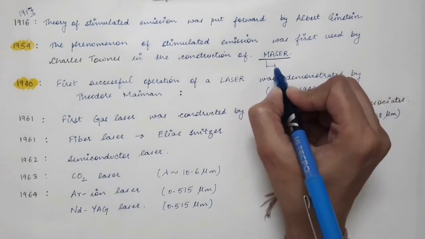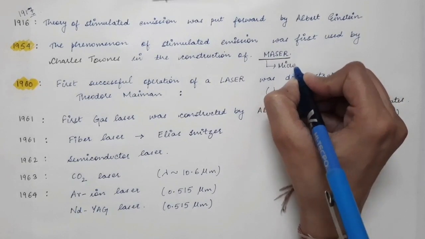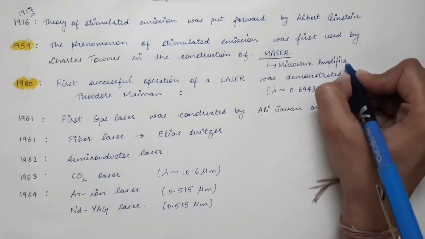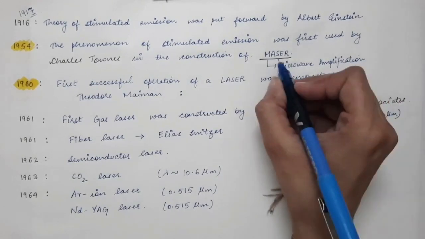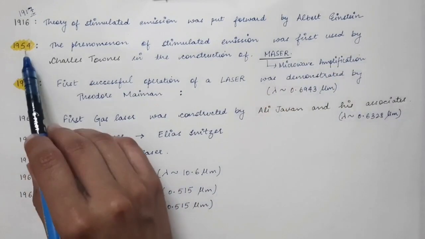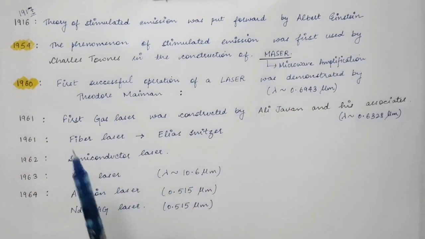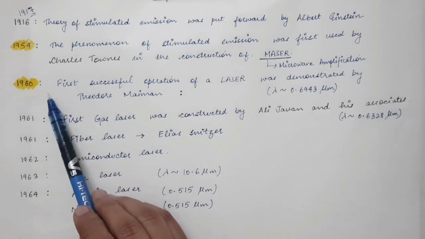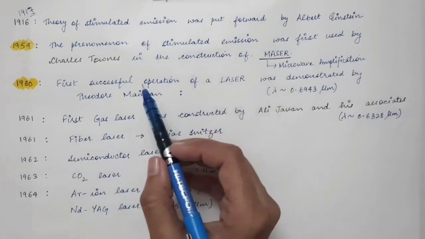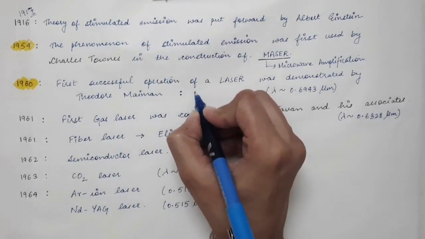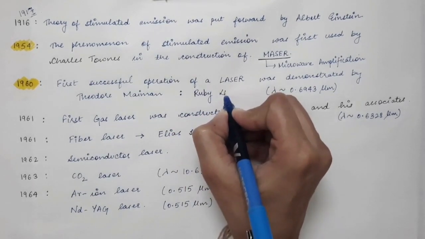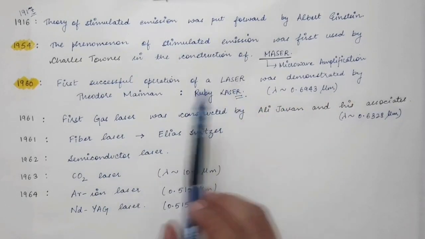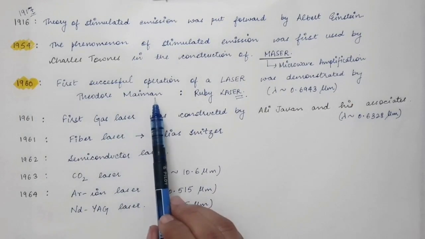So maser stands for microwave amplification by stimulated emission of radiation. So in 1954, the first maser was constructed. Then in 1960, after about 6 years, Theodore Maiman successfully constructed the ruby laser. So the laser was constructed in 1960 by Theodore Maiman.